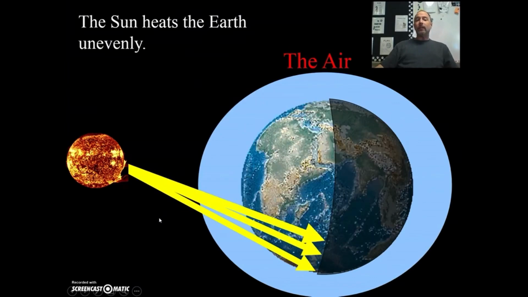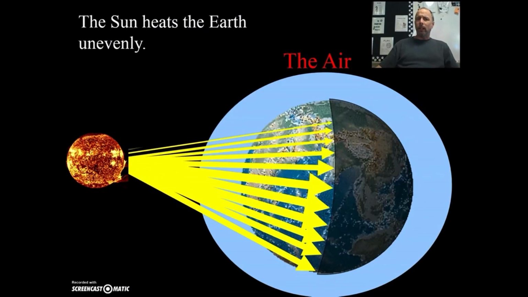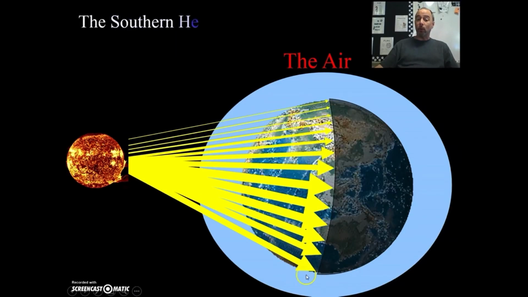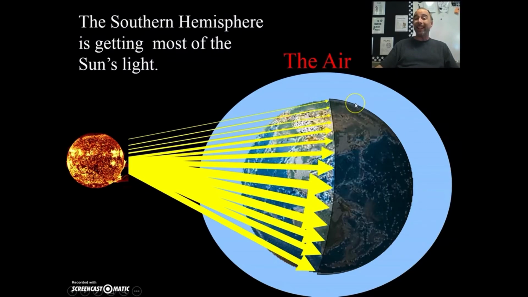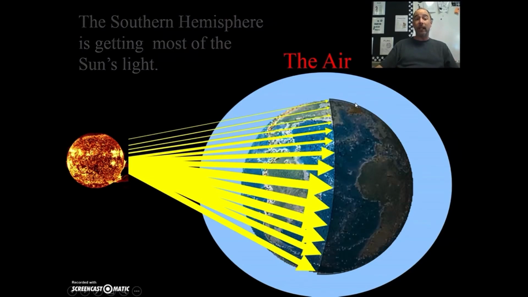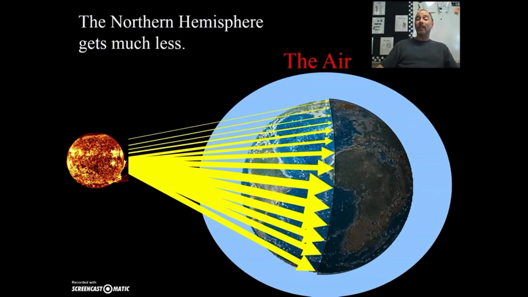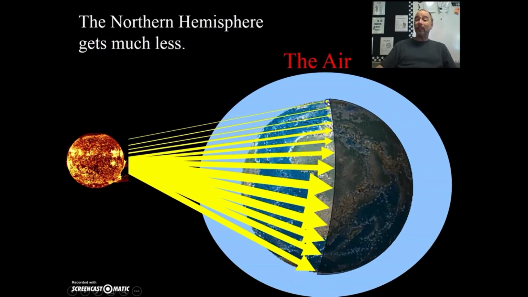The sun heats the Earth unevenly. This is the second reason why we have weather. As you can see, down here at the South Pole, it's really bright and sunny. But up here at the North Pole, they're not getting any light at all. It's a dark day. Southern Hemisphere getting all the light, Northern Hemisphere gets much less. Great if you live in the South, not so great if you live in the North.